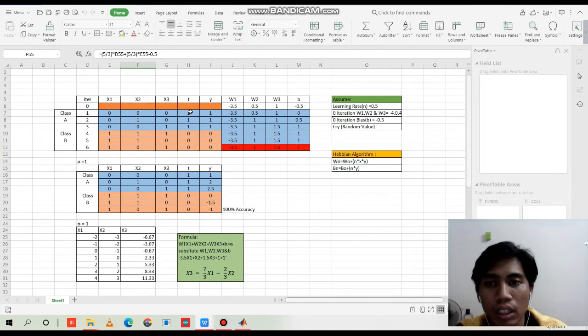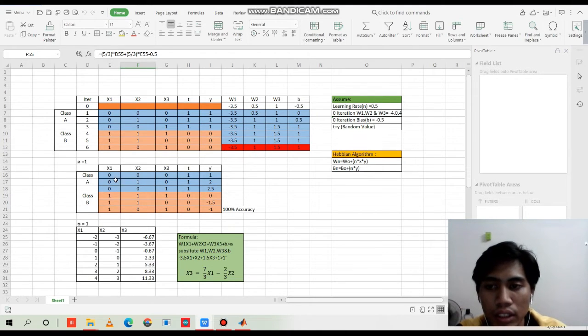For this session, t equals y, where we assume for class A it is all 1, and for class B we assume it is 0. We will plug in the values from the data and what we assume into the formula given. So from the formula we will get the finalized result.